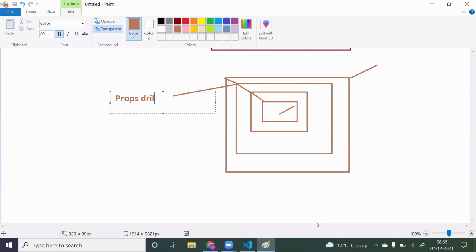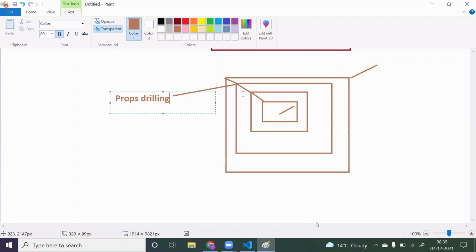We have to eliminate this props drilling because it is very complex to do. Second, if due to some reason one component doesn't receive the data, then the final component also will not get the data. If one chain is missed, the entire thing gets destroyed. That is the problem with props drilling.